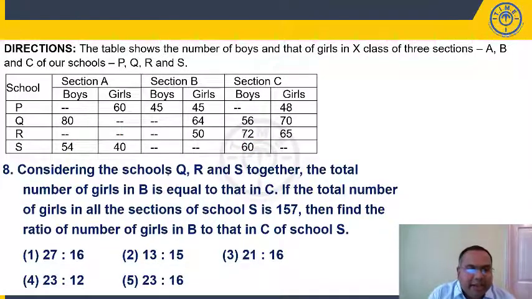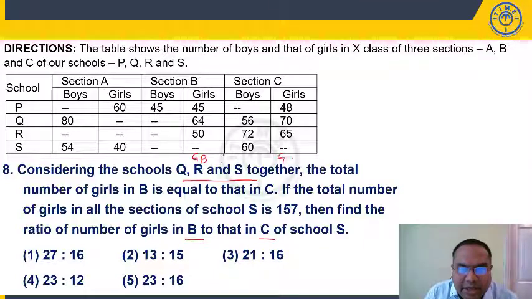Question number 8. Considering the schools Q, R, S together, the total number of girls in B is equal to that in C. If the total number of girls in all the sections in school S is 157, then find the ratio of number of girls in B to that of C in school S. In school S, we need to find the ratio of girls in section B, GB, to GC, girls in section C. Now see here, the total number of girls in B is equal to that in C, considering Q, R and S together.